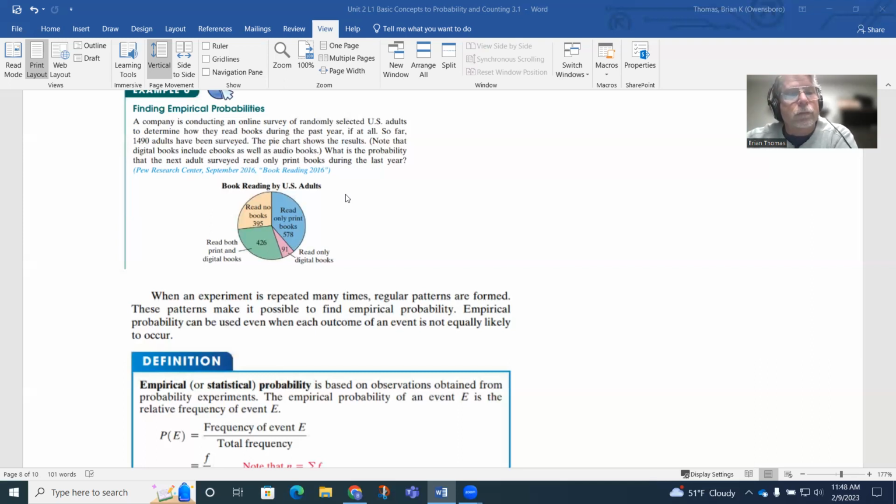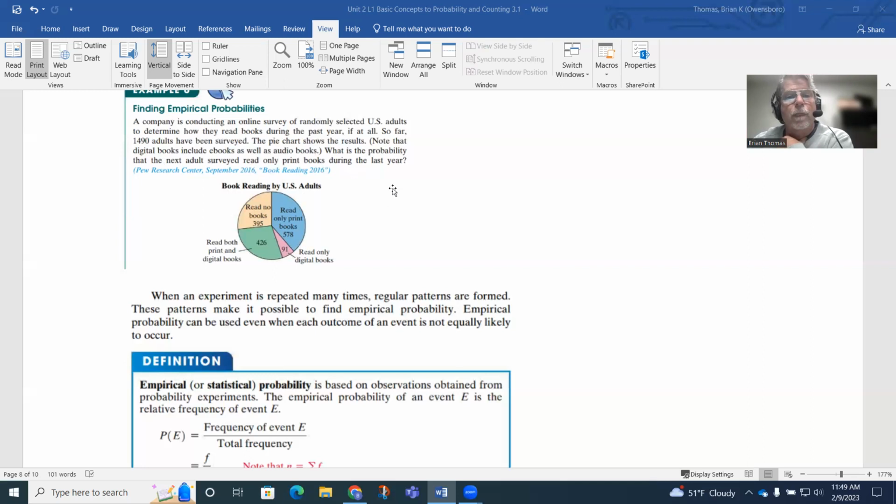So anyway, what is the probability that the next person surveyed read only print books during the last year? So only print books, they're talking about this here, 578 people. So that would be what we call empirical probability.